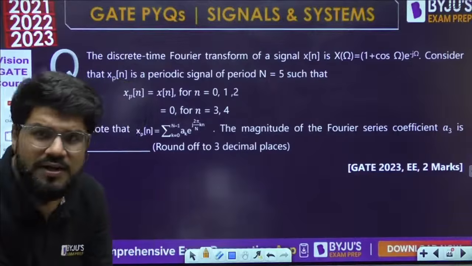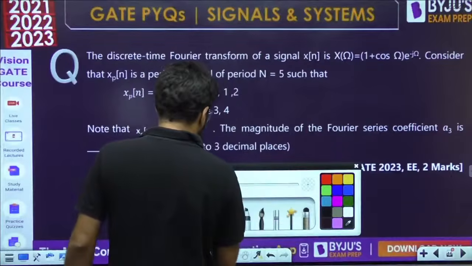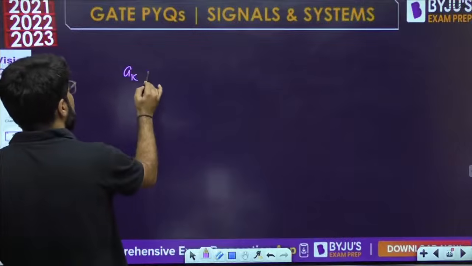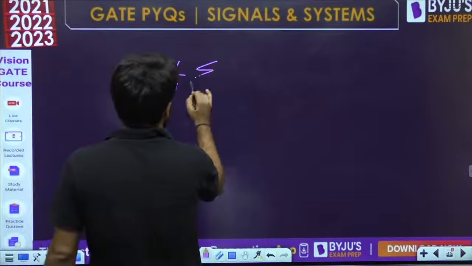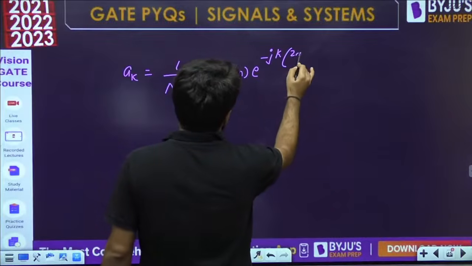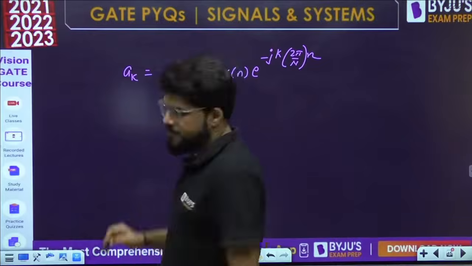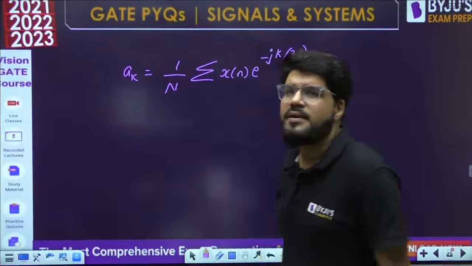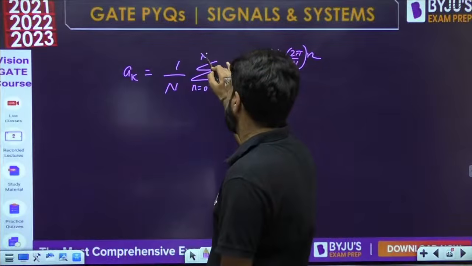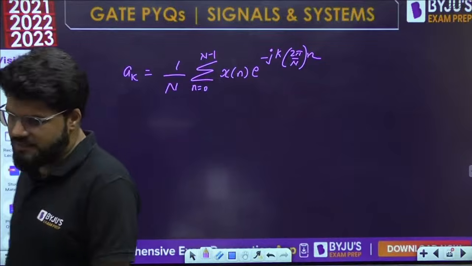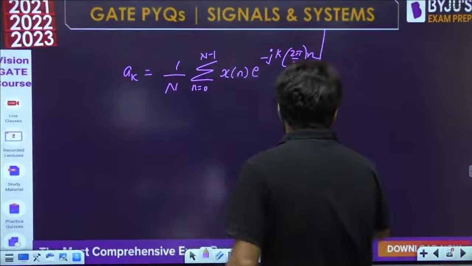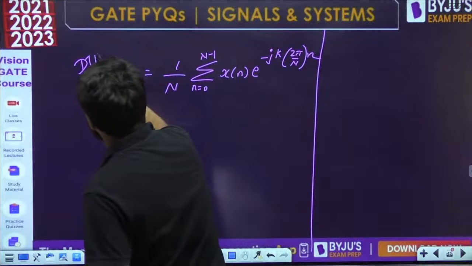If you calculate this directly, it will be a little bit time consuming. But what is the Fourier series coefficients formula we just revised? 1 by n summation of xn e raised to the power minus jk 2 pi by n into n, summation from n equal to 0 to n minus 1. Clear? Now guys, just one small observation. What is the DTFT formula? These were the DTFS coefficients.